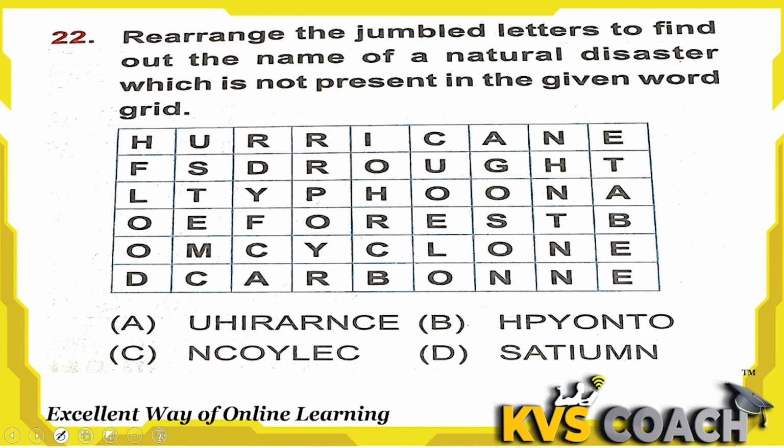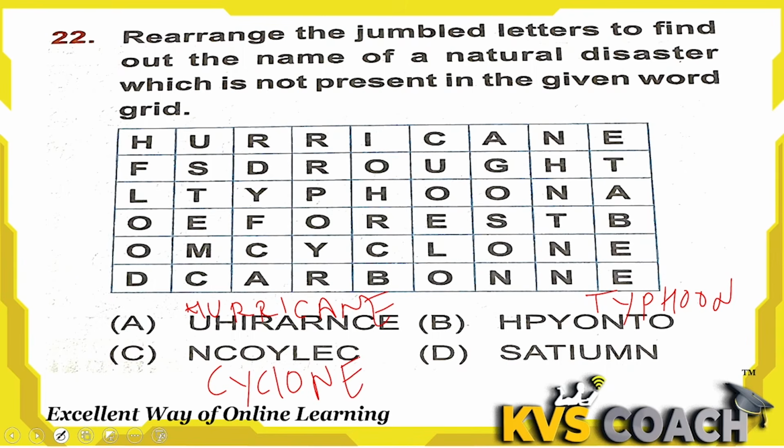Next is, rearrange the jumbled letters to find out the name of the natural disaster which is not present in the grid. Let's check. First one is hurricane, HURRICANE. Second one is typhoon, TYPHOON. Third one is cyclone, CYCLONE. And fourth one is tsunami.